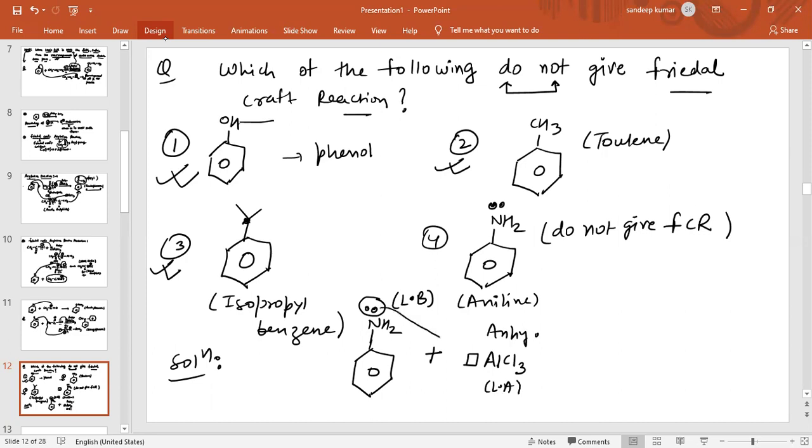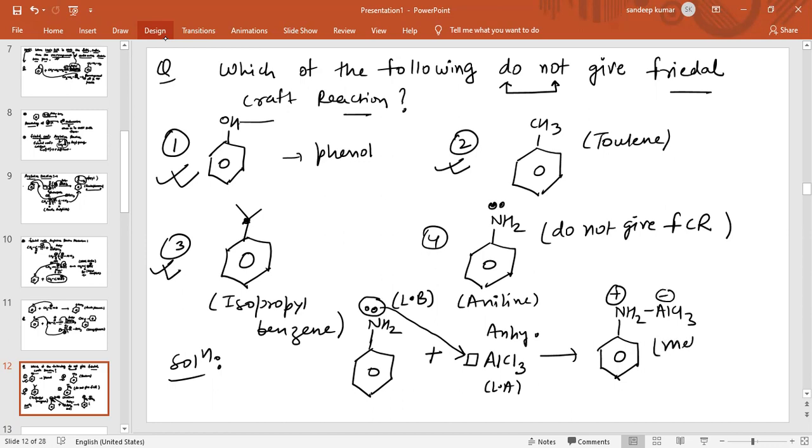So this electron pair will shift into the vacant orbital of aluminium. Now this will convert into this. This is aniline. Now the nitrogen atom has a positive charge because the electron pair is donated, and the aluminium has a negative charge.